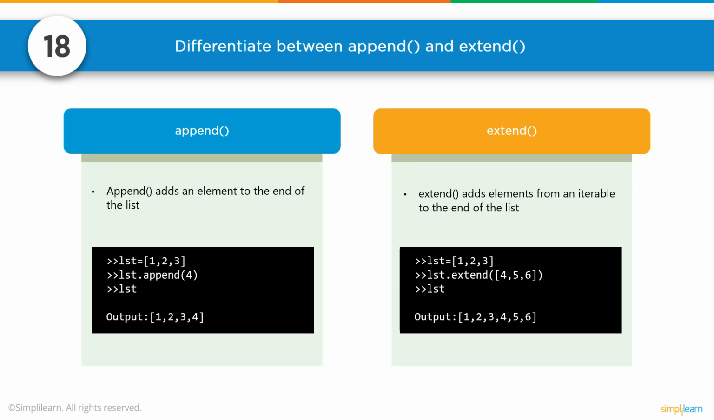Number 18. Differentiate between append and extend. Append adds an element to the end of the list. You can see right here we have a list 1 2 3 4 and we append 4 and we end up with an output 1 2 3 4. And extend adds elements from an iterable to the end of the list. And we have here list equals 1 2 3, list.extend 4 5 6. Output is 1 2 3 4 5 6. So if you want to append an array to the end of another array, you want to use extend.